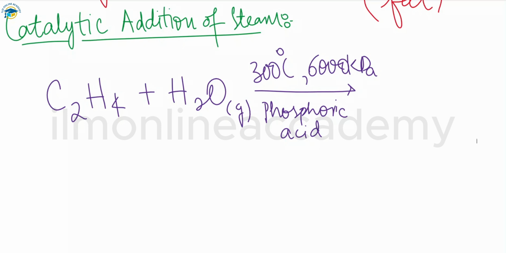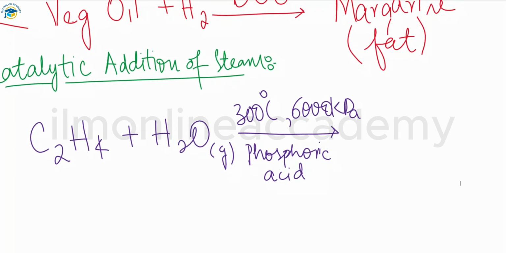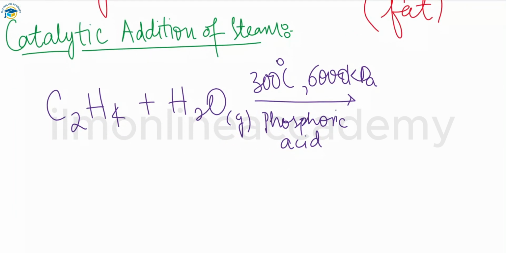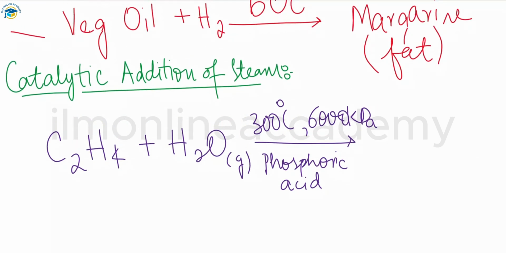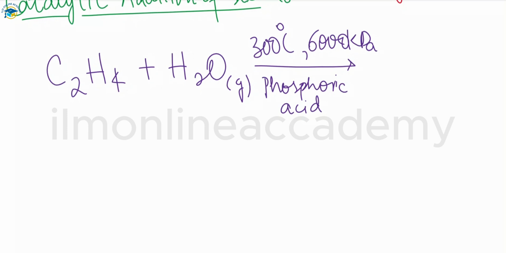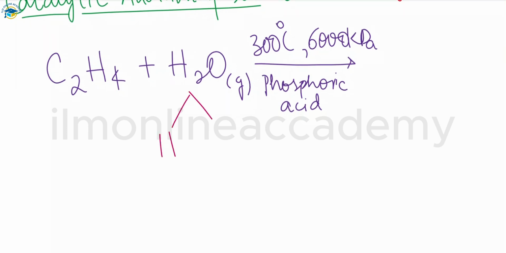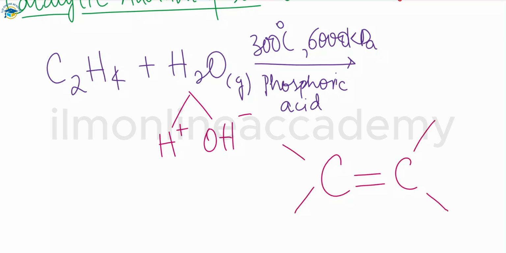How will this happen? We have steam, which contains hydrogen, and hydroxide that are present there. So what will happen in case of ethene? This is the structure of the ethene.